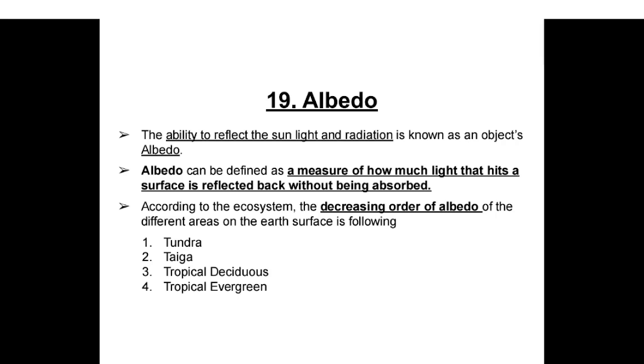Albedo. The ability to reflect the sun's light and radiation is known as an object's albedo. Albedo can be defined as a measure of how much light that hits a surface is reflected back without being absorbed. According to the ecosystem, the decreasing order of the albedo of the different areas on the Earth's surface is the following: tundra, taiga, tropical deciduous, tropical evergreen. This is the decreasing order of albedo.